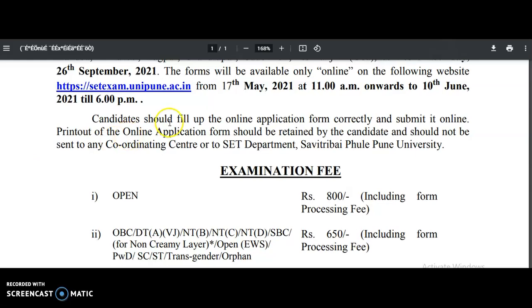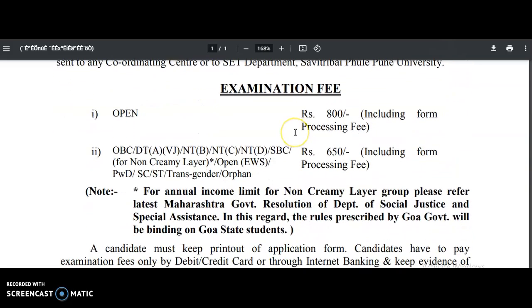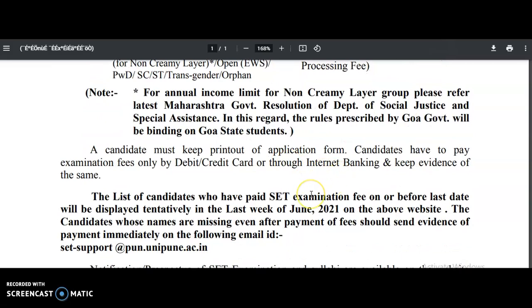Okay, and the candidate should fill up the online application form completely and submit it online, and a printout of the online application form should be kept by the candidate itself, and should not be sent to any coordinating centers or the SET departments. Just for your reference, you have to keep the printout of the online application form. Okay, and the examination fee for the open category is 800 rupees including the processing fee, and for all these categories it is 650 rupees.